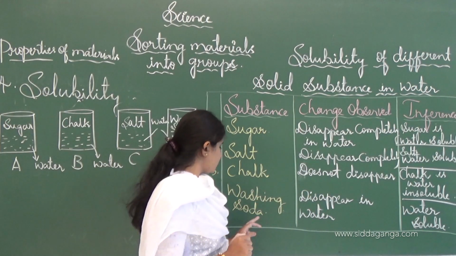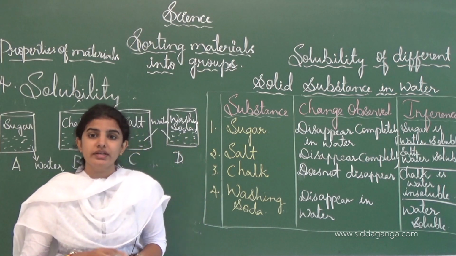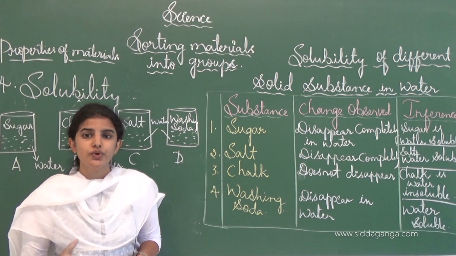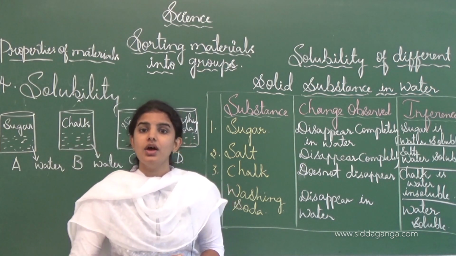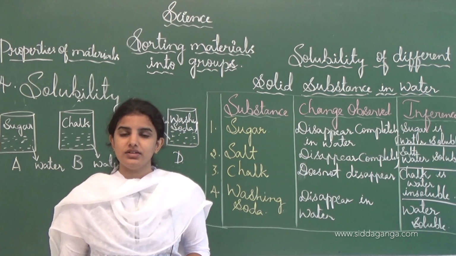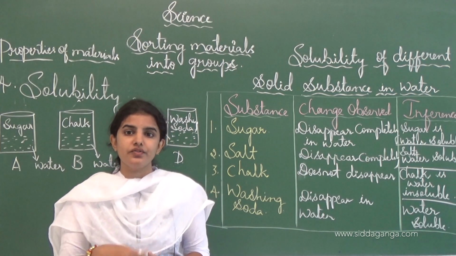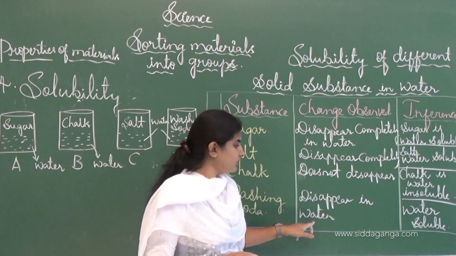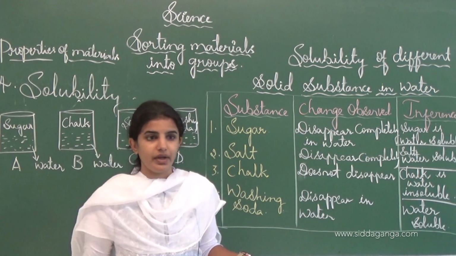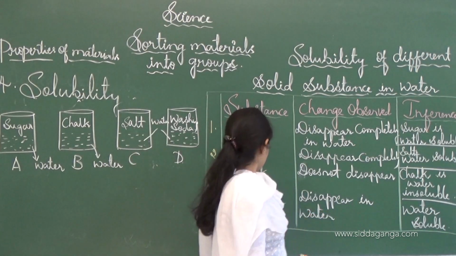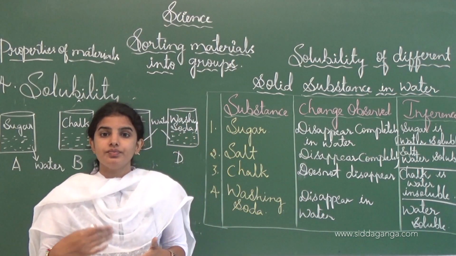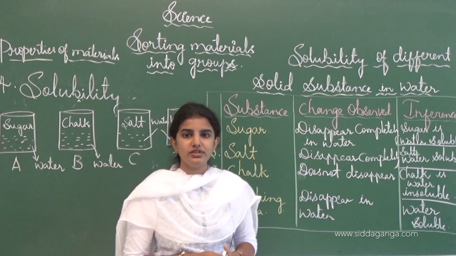And the next one is washing soda. Washing soda disappears in the water. Usually washing soda is used for washing clothes. If we pour washing soda into the water, what will happen? It will disappear in water completely, and this washing soda is a water soluble substance.